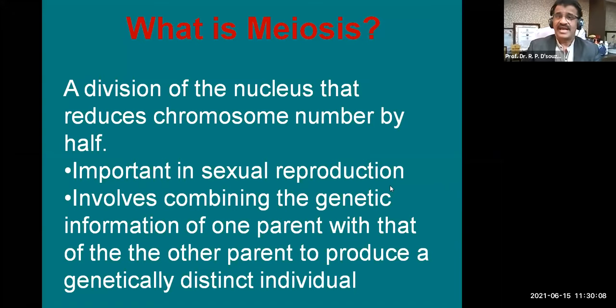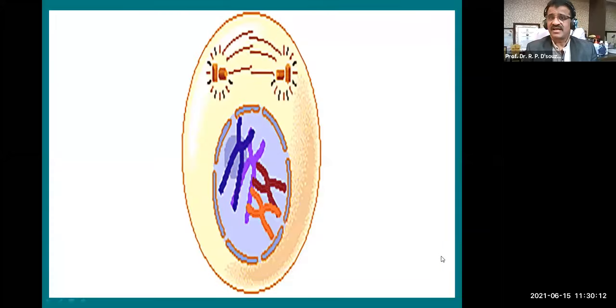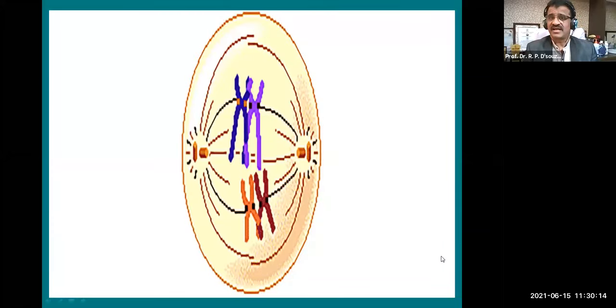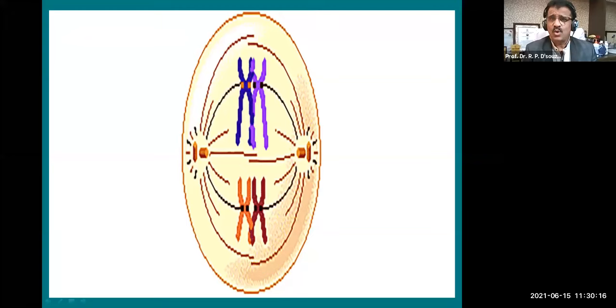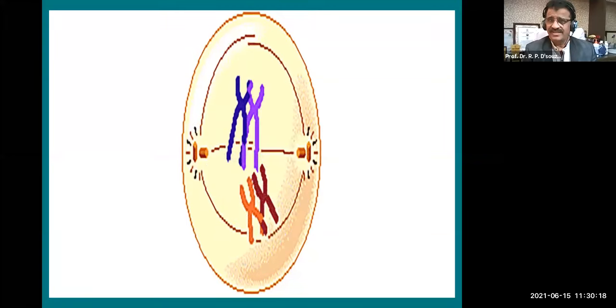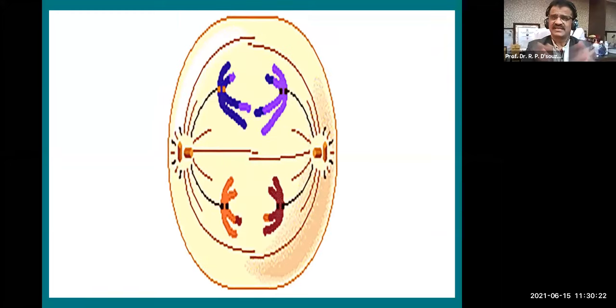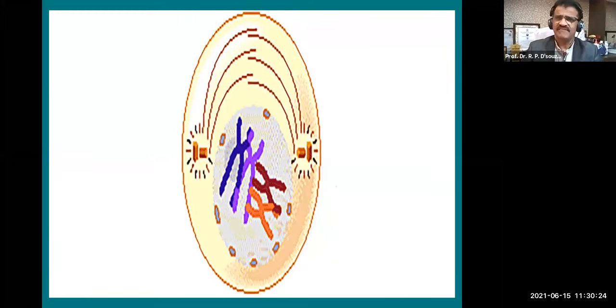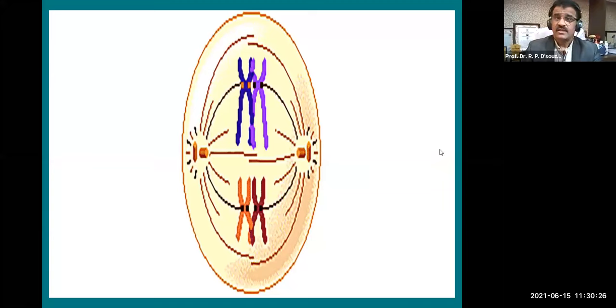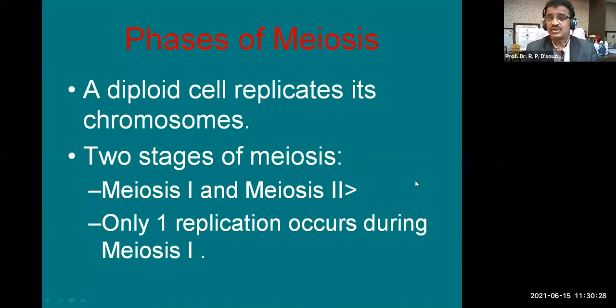Through this graphic, you can see the cytokinesis. You can see how the replication takes place and how we get two different cells. Just a small graphic GIF. Well, there are two phases of meiosis. A diploid cell replicates its chromosomes.